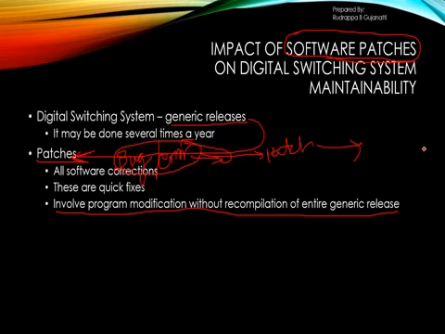That is, you are just taking a small part and trying to fix that part, or the patch, and provide that patch to the customer who is utilizing that generic release. So you are not taking the entire release and recompiling it. You are just taking a small part of it, fixing the problem, and then releasing it back as a patch to the customer.